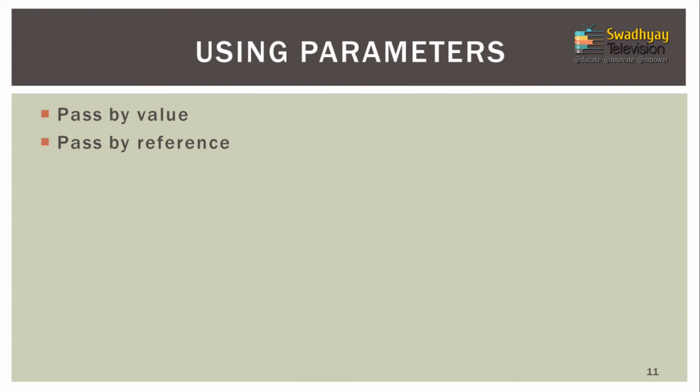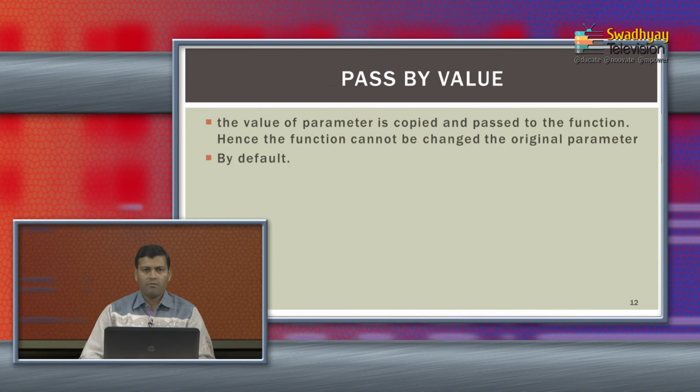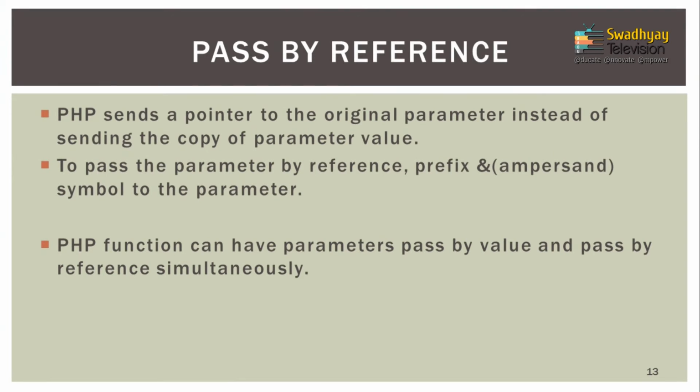Now, function parameters can be passed by value or passed by reference. This is just how you pass the parameter. By default, it is pass by value. When you pass by value, the value of that parameter is copied and passed to the function. So, the function cannot change the original parameter, while when you pass by reference, PHP sends a pointer to the original parameter instead of copying the parameter value.